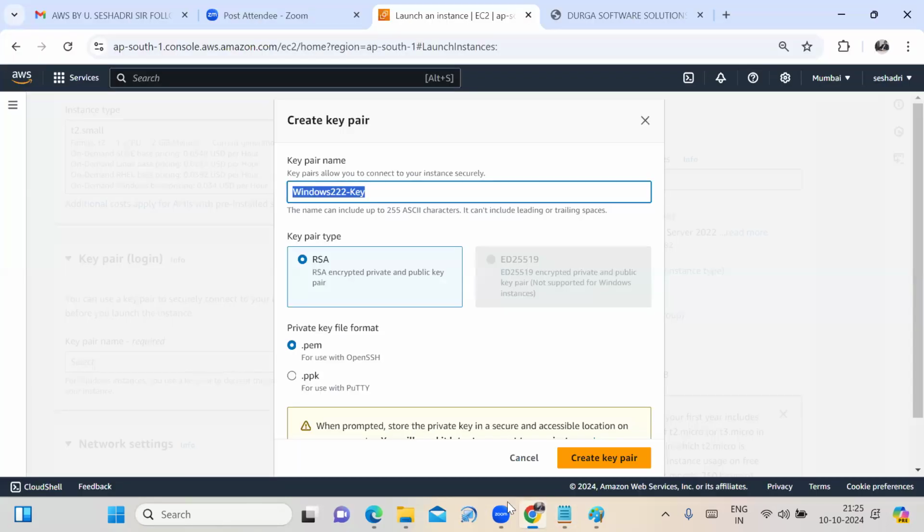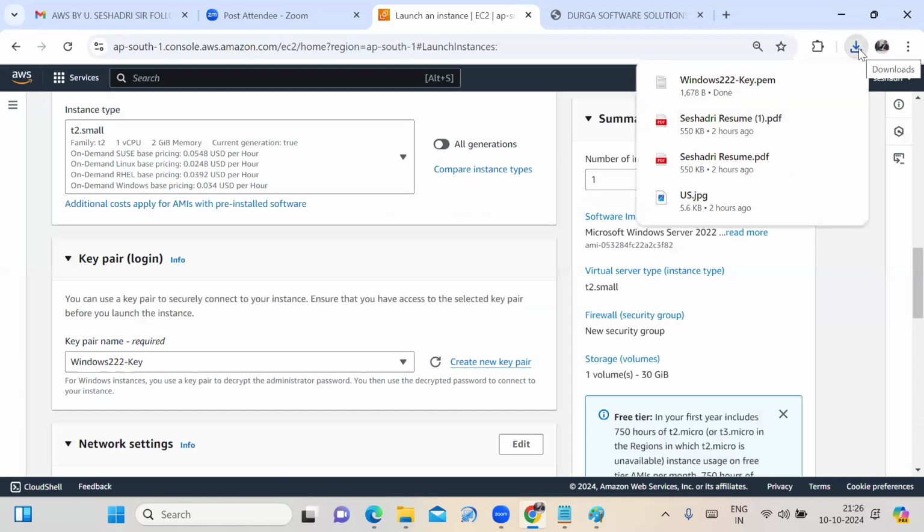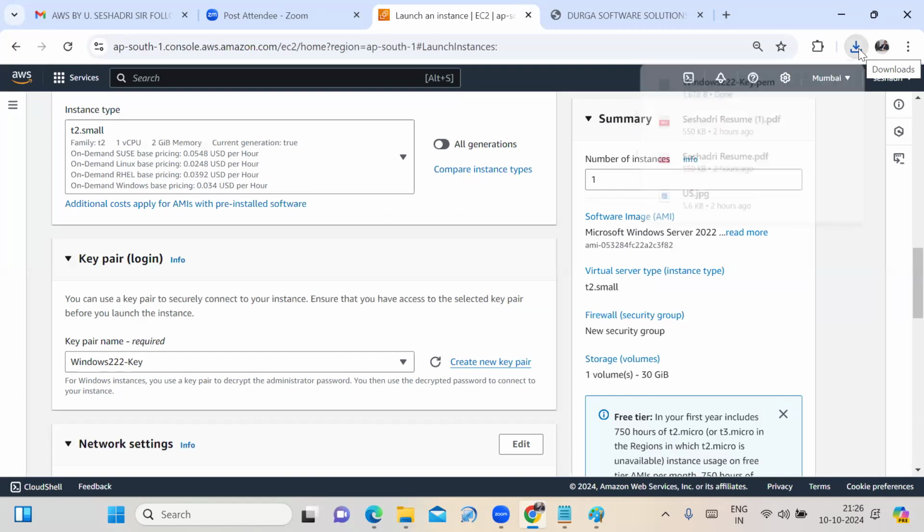Okay, fine. See, the key pair type is RSA. Why am I selecting RSA? Because it provides strong security. For private key file format I am selecting the PEM file. Click on create key pair. The key pair is downloaded to my downloads. What is the name I gave? Windows 222 key PEM file.